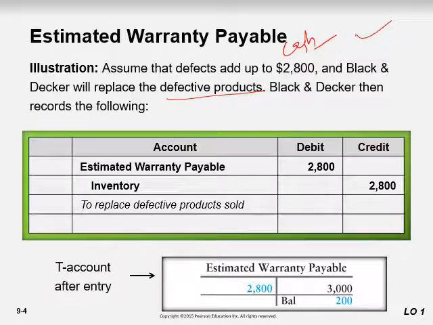It's like an exchange of goods, through inventory. Asset decrease, it's credit. Warranty liability decrease, it's debit. So here we still have a balance of warranty payable of 200, right?